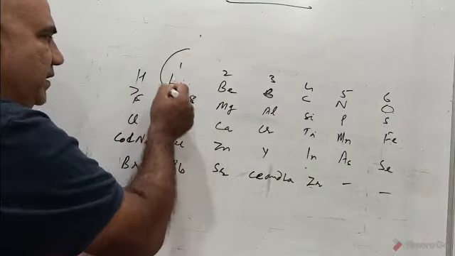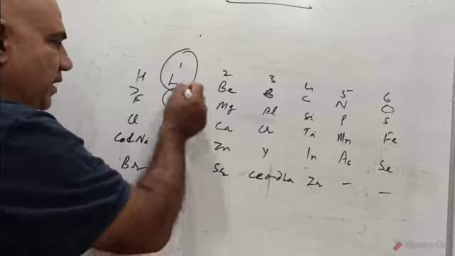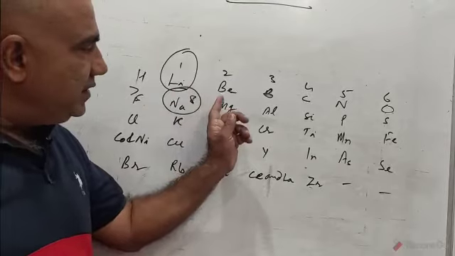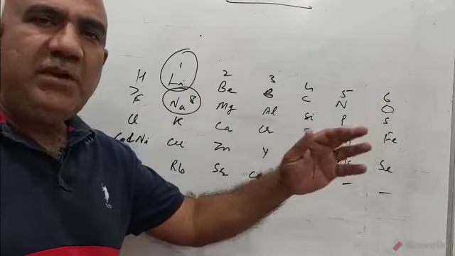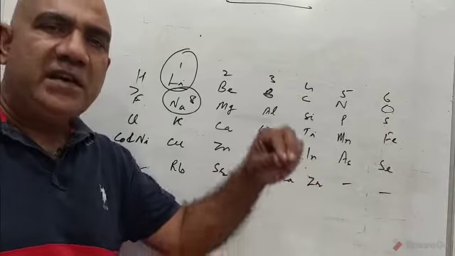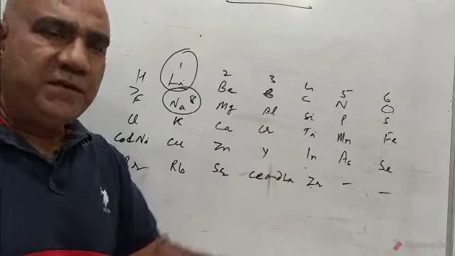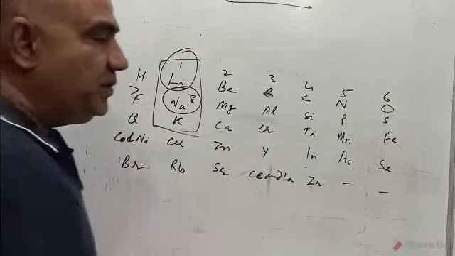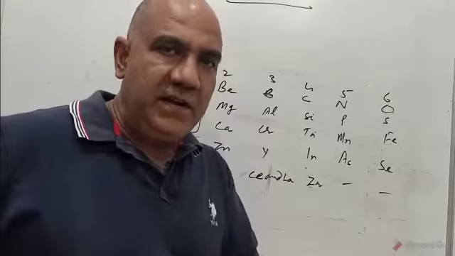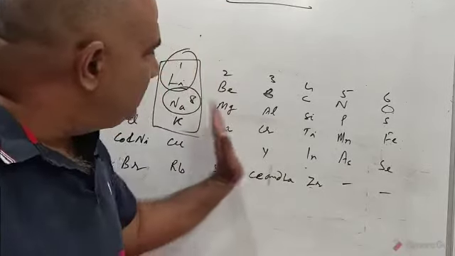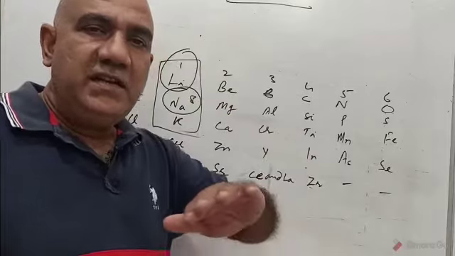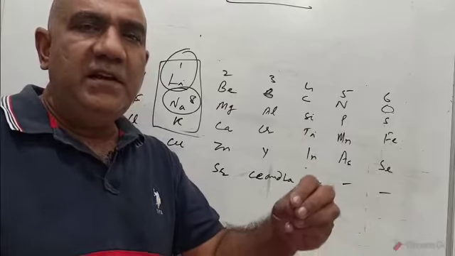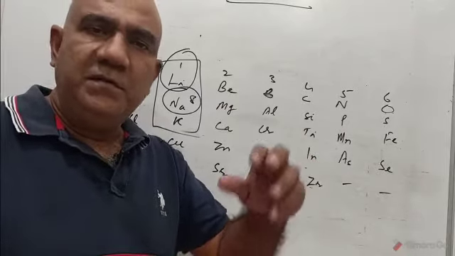So the properties of lithium, which is first, and sodium are found to be similar. Newland said that if elements are arranged in the increasing order of their atomic masses, the chemical properties of the eighth element are the repetition of the chemical properties of the first. So like this he again got a group of three elements, but that we will see separately afterwards. Right now, the first statement of the law was that if elements are arranged in the increasing order of their atomic masses, the chemical properties of the eighth element are a repetition of the chemical properties of the first.